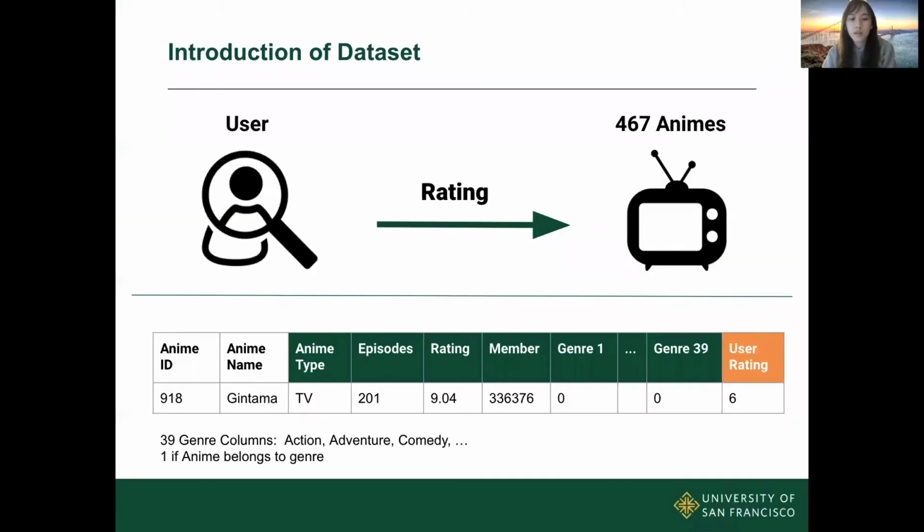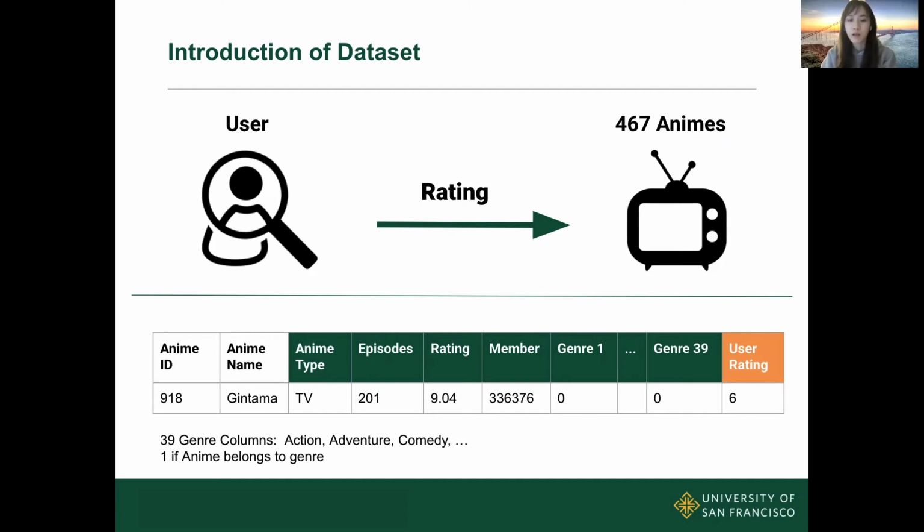The dataset is acquired from the user activity of a user of the website My Anime List. It has 467 rows and 47 columns. So apparently this user is really passionate about anime, given the big amount of anime she or he has watched.